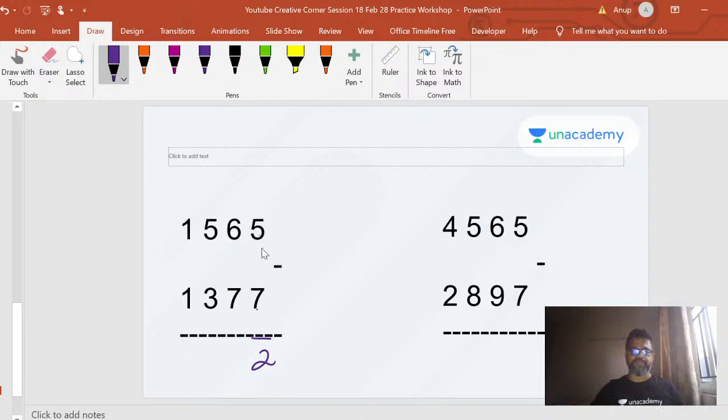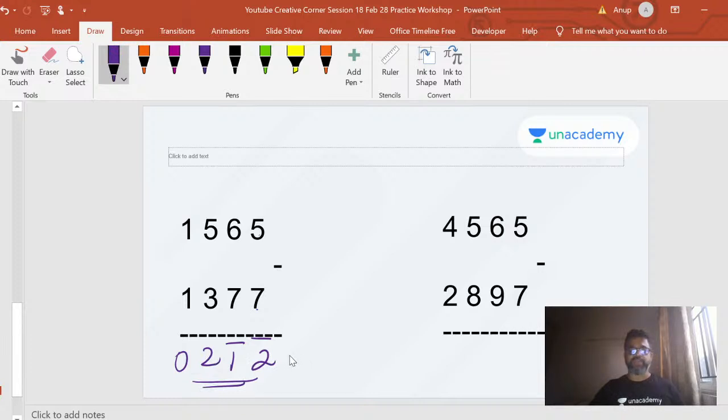If you're doing a small number minus a big number, you just do 7 minus 5 and put a bar sign. That's the only condition. 7 minus 6 and a bar sign, right? 5 minus 3 is regular without any bar sign, 1, 0. So now if you see, this problem is simply 200 minus 12, right?